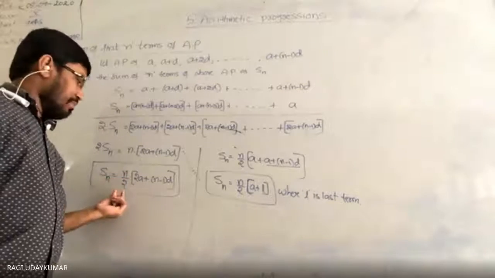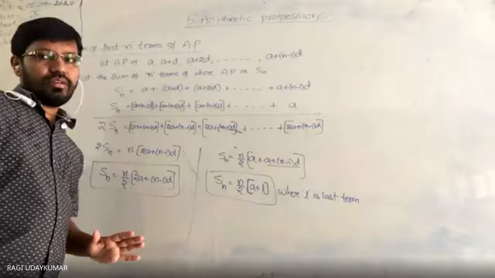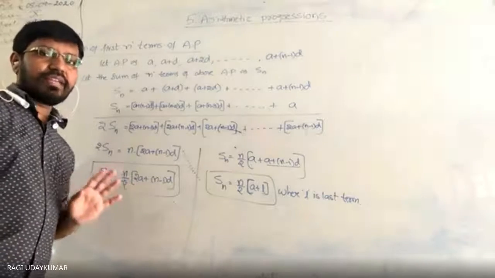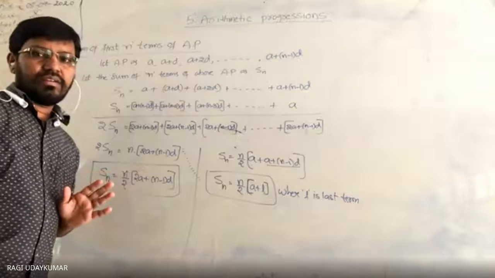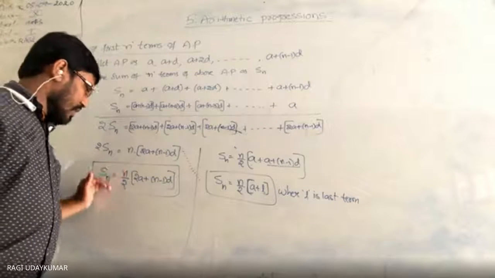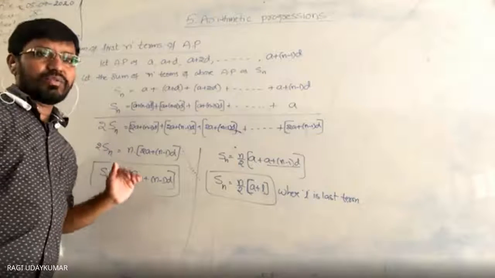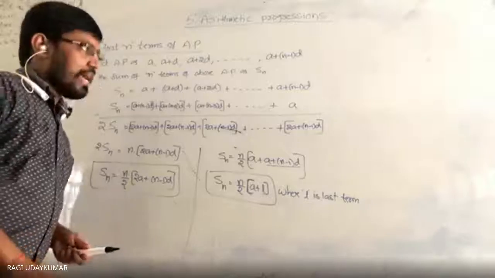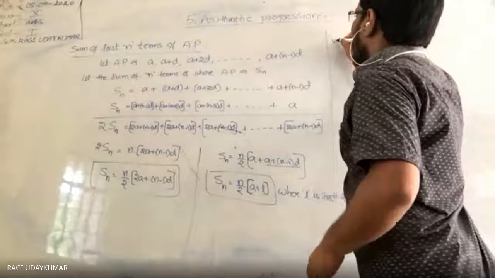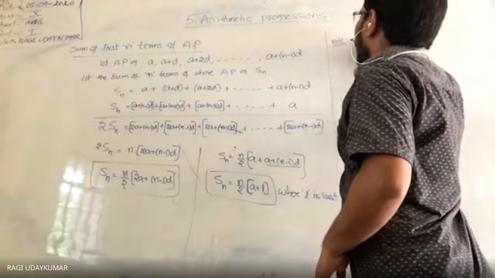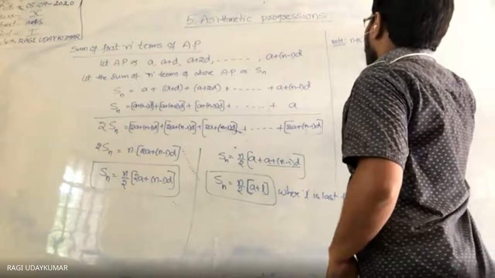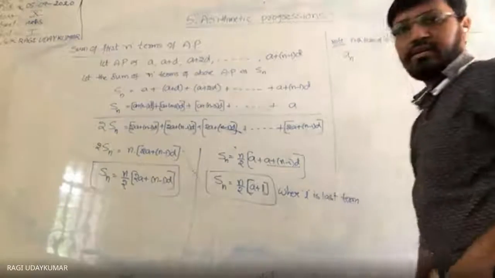Sn is equal to n by 2 of 2a plus n minus 1 into d. So from today onwards, every day, mostly I will ask any one of you in the middle of the class this question. So Sn is equal to the sum of the n terms of an arithmetic progression. Now with the help of this, one important note point you can find out here. Note: the nth term of an arithmetic progression is denoted by an.